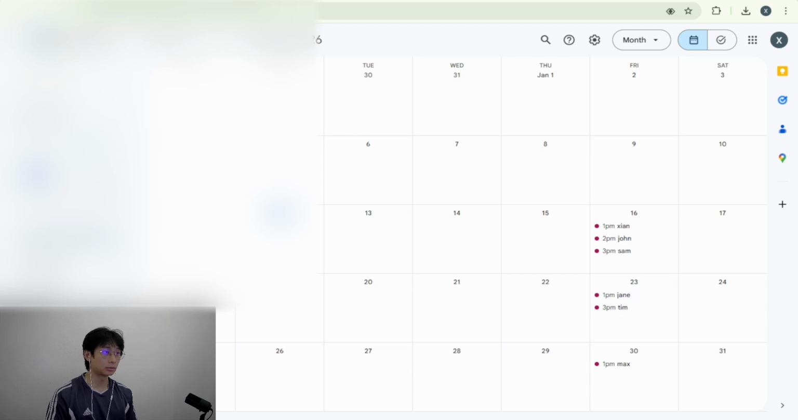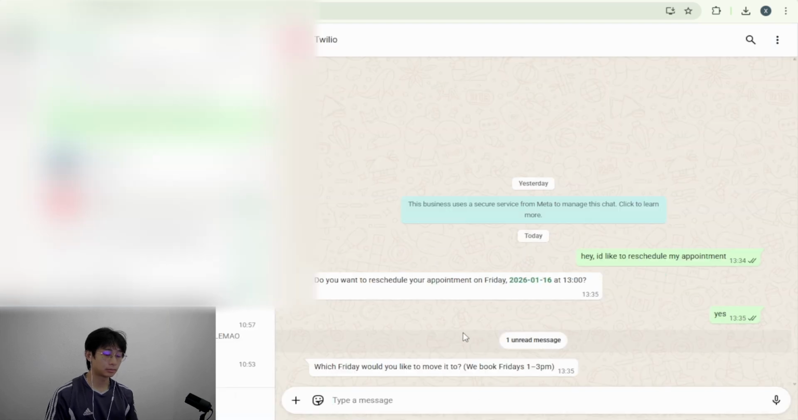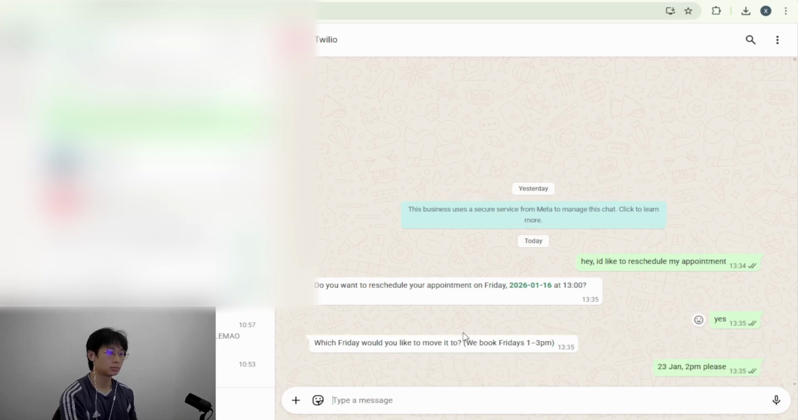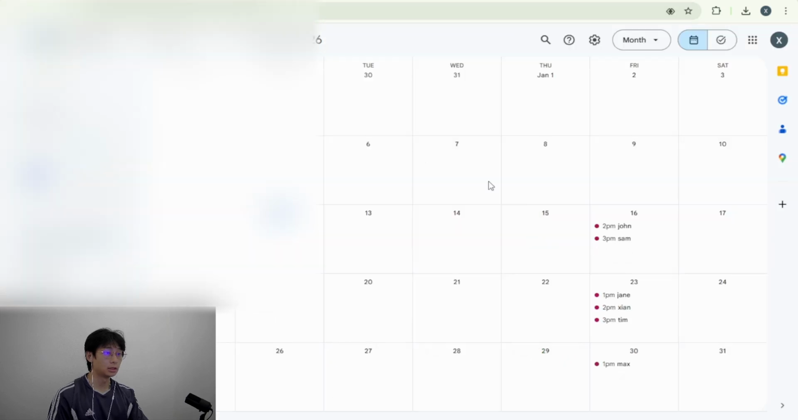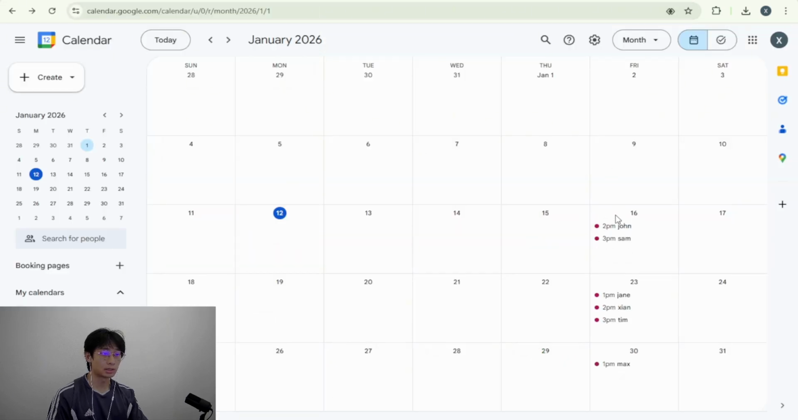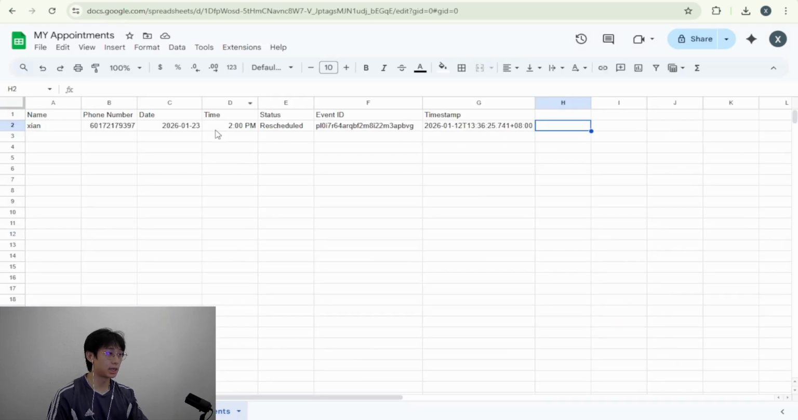Is the only available slot. That would be the 23rd, 2 p.m. Great. So now they just notified us that our appointment has been rescheduled to 23rd of January at 2 p.m. So let's go ahead and check our calendar. So our 1 p.m. slot on the 16th has been cancelled and it has been replaced to the 23rd of January, 2 p.m. And in our sheets, it has been updated as well as the status has been updated to reschedule. So that's all for rescheduling.